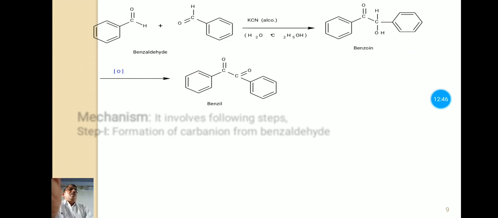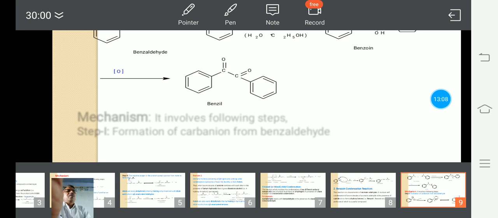This is the alpha hydroxy ketone known as benzoin, and this benzoin on oxidation gives benzil. There are two carbonyl groups adjacent to each other, and this is known as benzil, which is a very important compound. Now let us see the mechanism of this reaction.